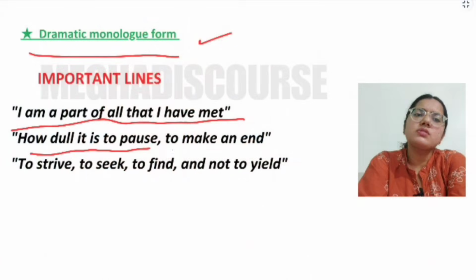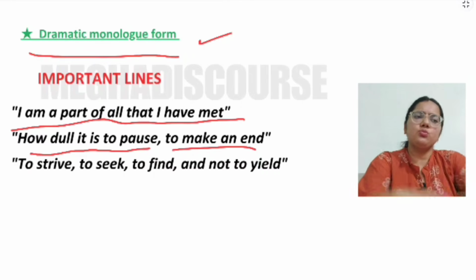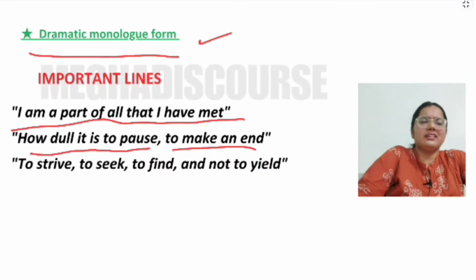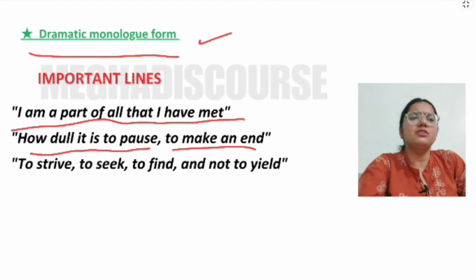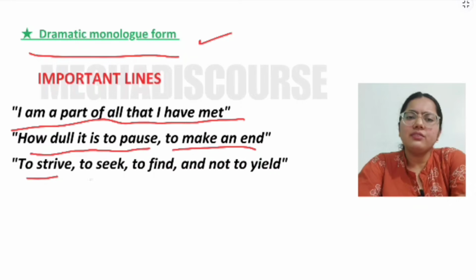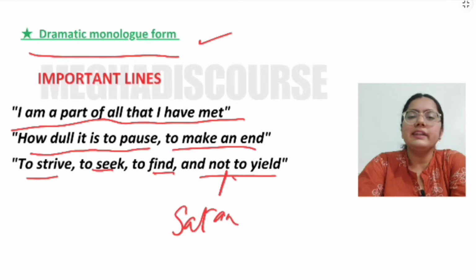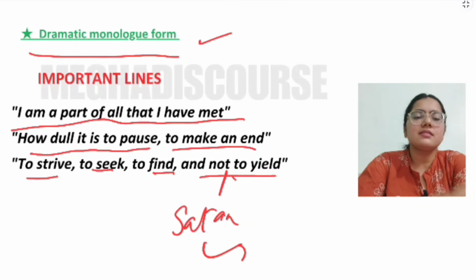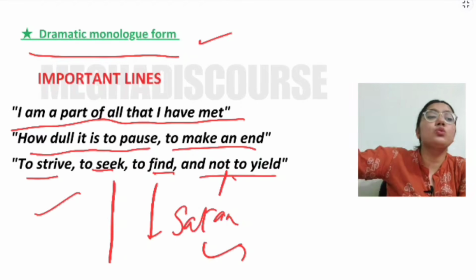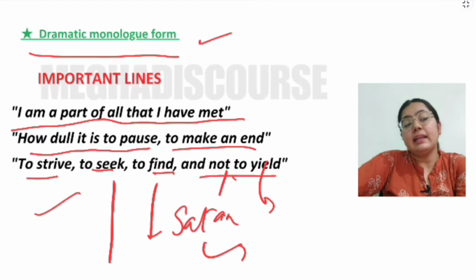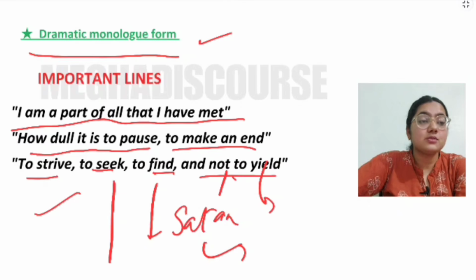How dull it is to pause and to make an end. Like how dull it is just to pause and just live at your home and do nothing and just eat, just being hand to mouth. It is so boring. We should do some adventure in life, to strive, to seek, to find, and not to yield. Like Ulysses, he says that I will not yield, I will not give up. Right? So we would strive, we would make some efforts, we would see some new land. We would find and explore some new places, and we will not give up. Right? So these are the lines from Ulysses. So remember this also.